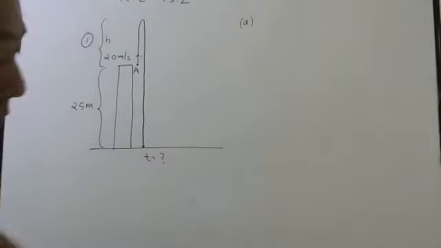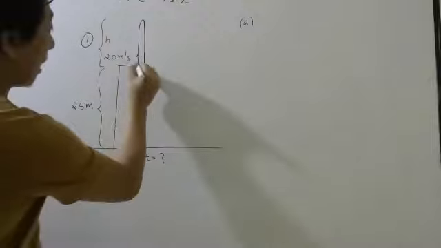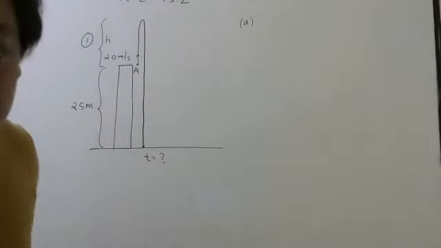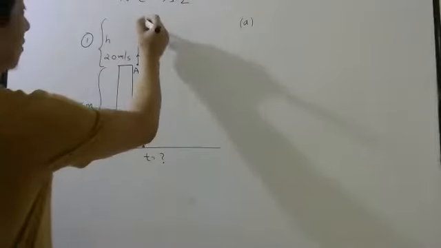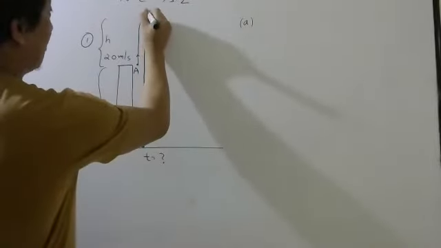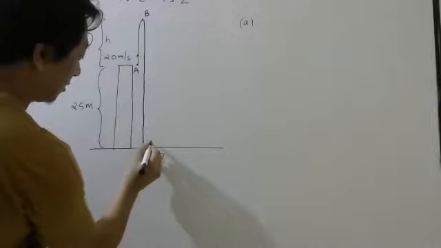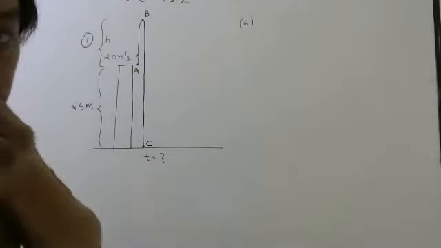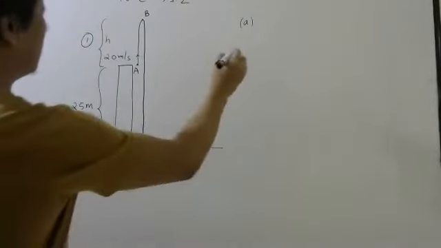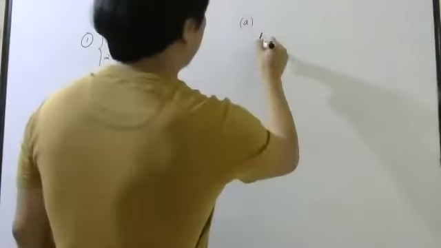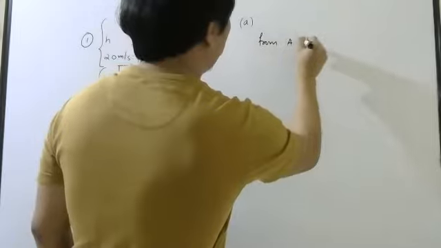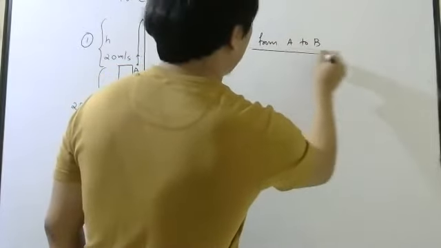What is the time when it reaches here? This will be my time 0. So let us mark some important points. Let me mark this point B. Let me mark this point C. And let us start. First, I want this height. So from A to B, I will use my equation.